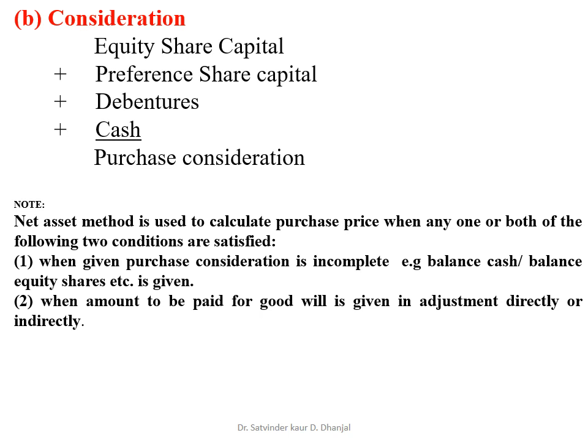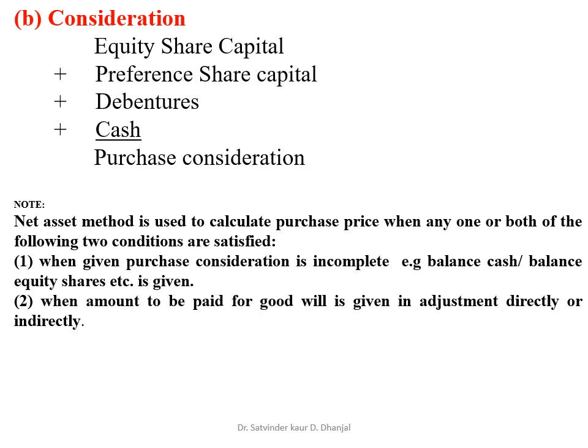Now, the answer of the consideration method and the answer of the net asset method will be the same in all the examples. Now there is a note.